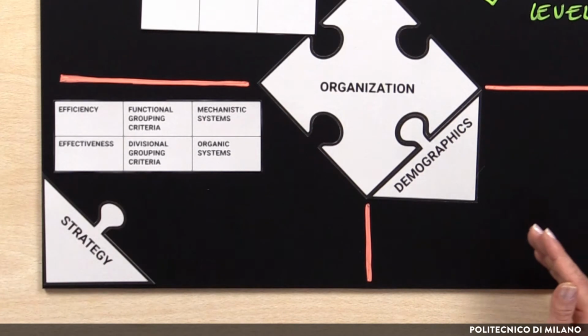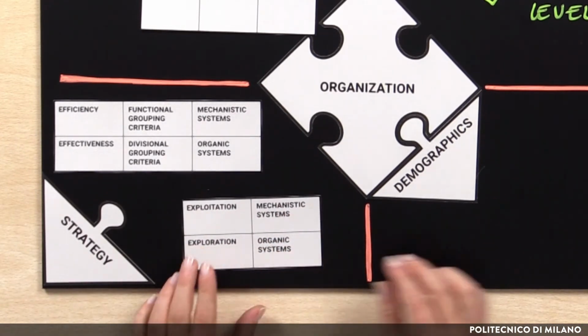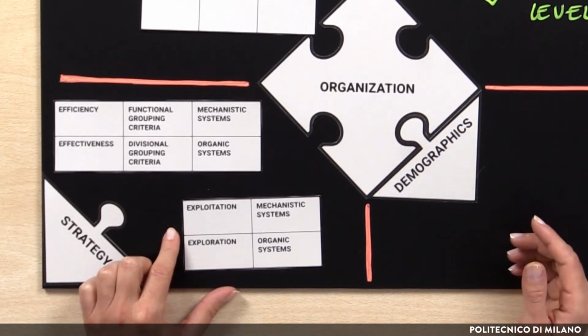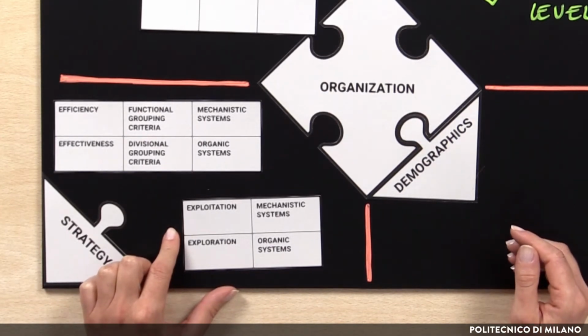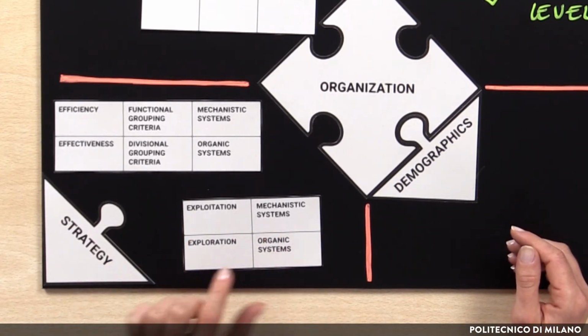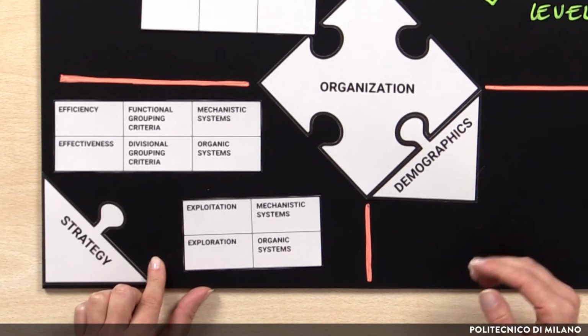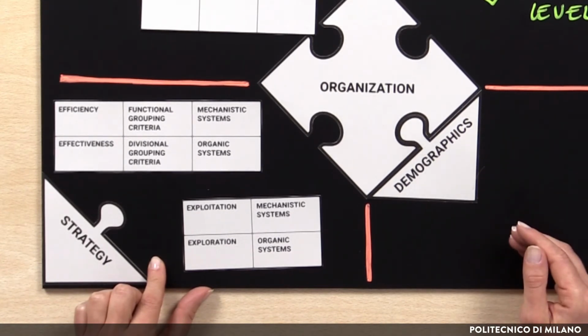Similar consideration could be raised looking at exploitation versus exploration strategy. For the former, companies aim at exploiting existing resources as much as possible through an in-depth control of activities obtained with a mechanistic system. For the latter, companies are willing to deeply explore constant innovation opportunities through market effectiveness and flexibility obtained with an organic system.